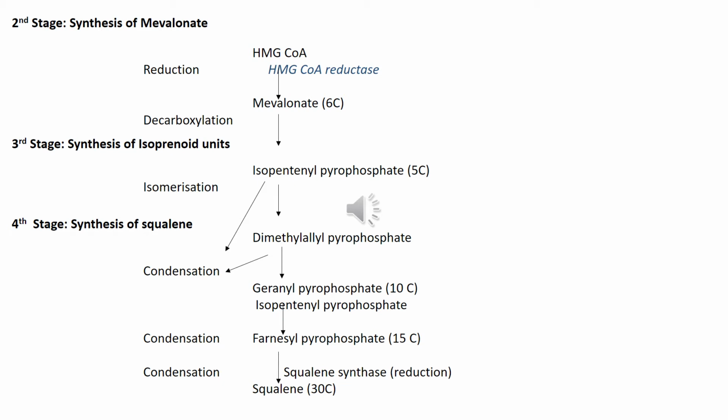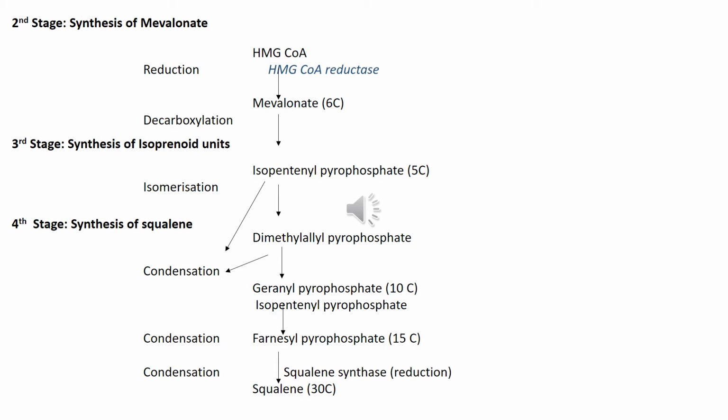Now, the third stage is the synthesis of isoprenoid units. Here, the mevalonate, which is a 6-carbon compound, is decarboxylated by eliminating one molecule of carbon dioxide, and it undergoes phosphorylation, forming the 5-carbon isopentenyl pyrophosphate.